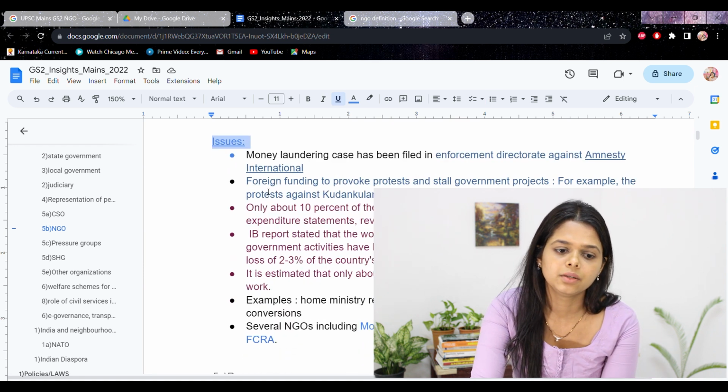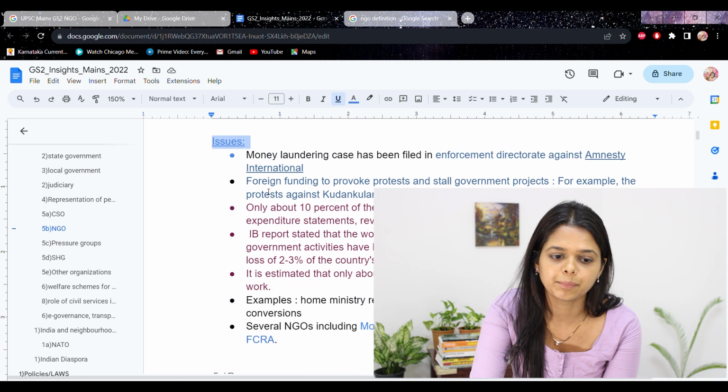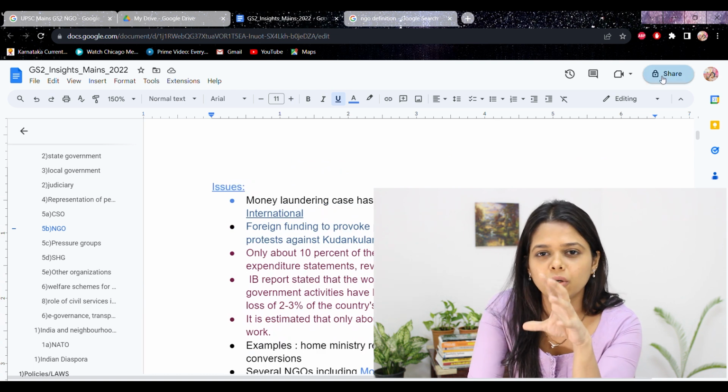So along with the notes, also prepare a separate short notes which you can refer just before the exam, because the GS paper 2 is in the afternoon session. So you have just completed the morning session. Then before entering the hall, you should be in that mode of writing the GS2 paper. So have short crisp notes which you can read quickly.